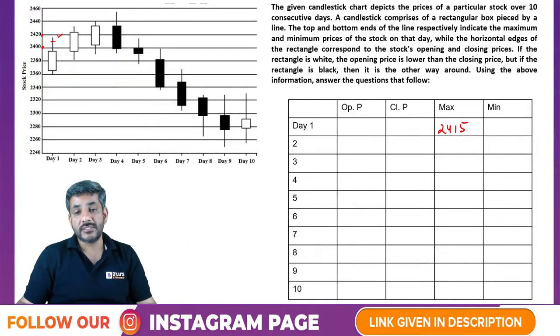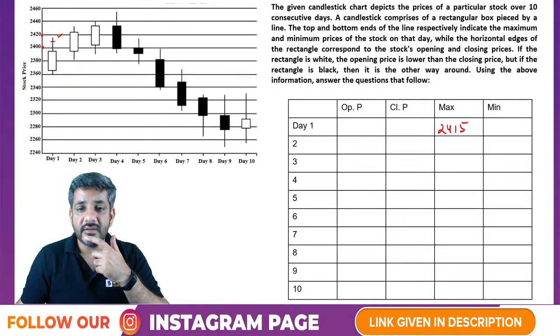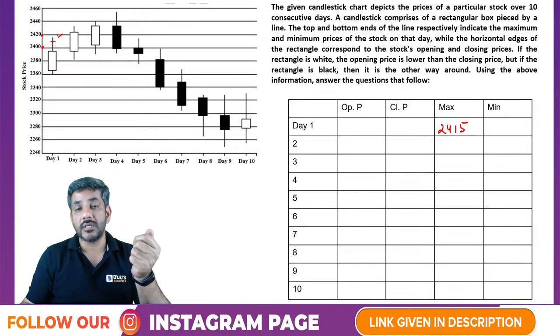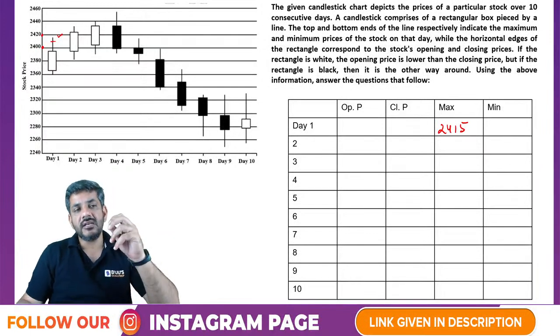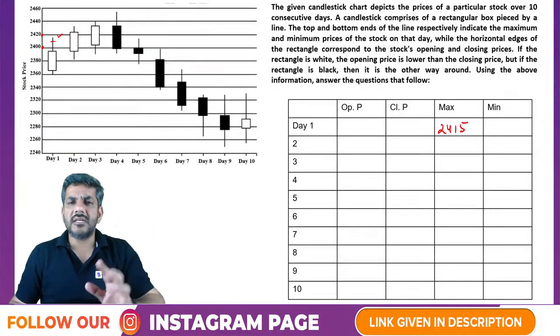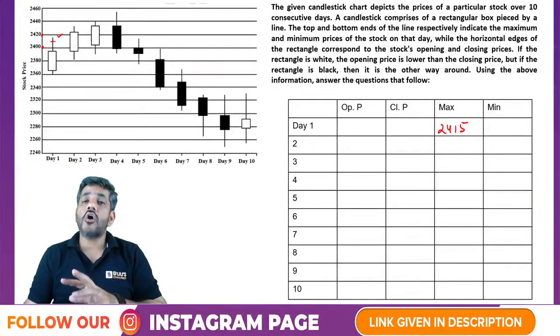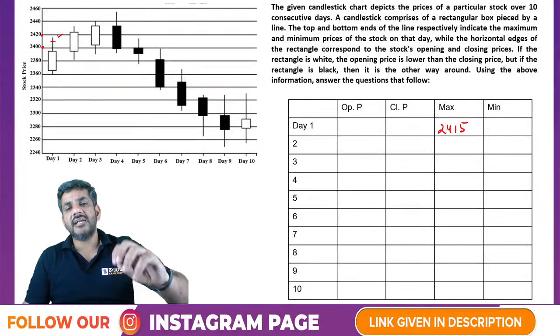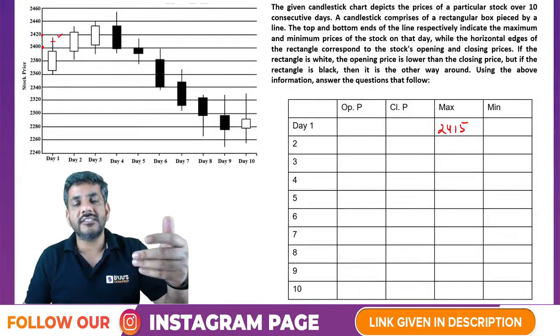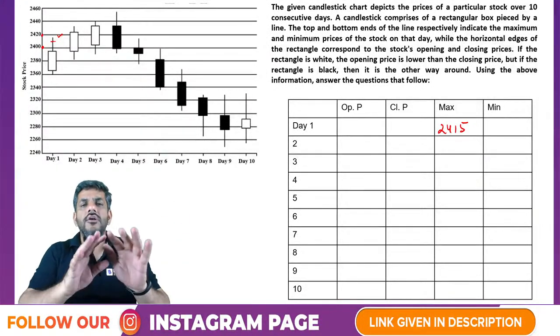Here you might have a question, sir, how do we know it is 2415? Can't it be 2417? Can't it be 2418? Who knows about it? Yes, it can be, but generally you just take the common multiples, the approximate values, and CAT will ask you questions where it would not make a difference by taking it as 2415 rather than 2417 or 18. This is not your eye test.